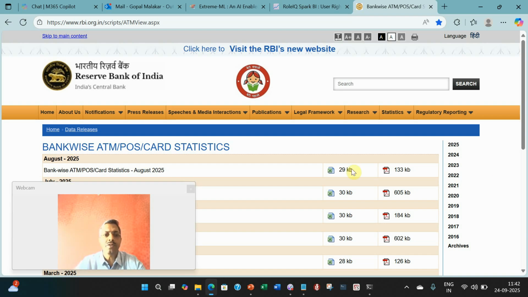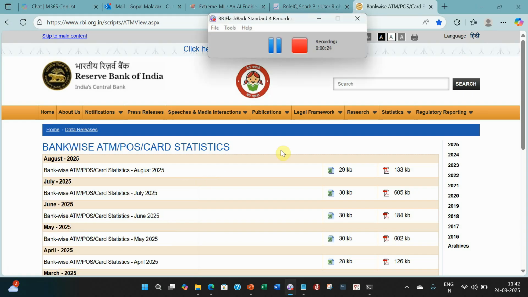RBI has published the data and statistics for August 25. So let's see how the Indian credit card market looks in August 25, how many cards they have added, what is the spend and everything. We will study for the industry as well as bank-wise. So without further ado, let's get into the details.